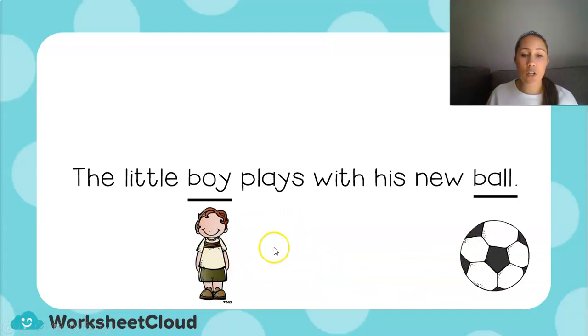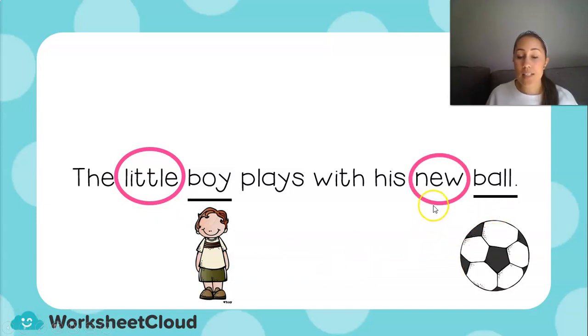So I'm going to look for some words in this sentence that could tell me a little bit more about my noun. Is there a word that tells me a bit more about boy? Yes, the sentence tells me that it is a little boy. And is there a word that tells me a bit more about the ball? Yes, the sentence tells me that it is a new ball.